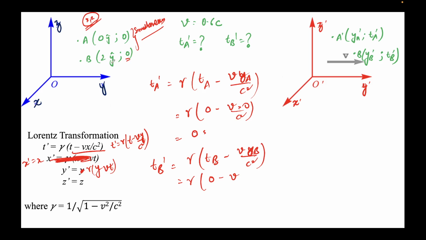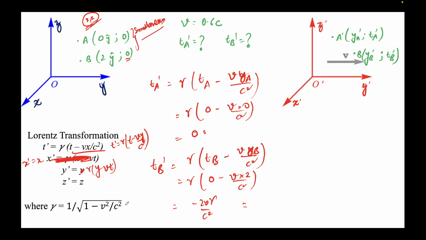Similarly Yb here is 2, so I'll put V into 2 over c square. So this will come out to be minus 2V gamma over c square. Okay, so Ta prime is 0, Tb prime is minus 2V gamma over c square. And now we need to find the value of gamma.